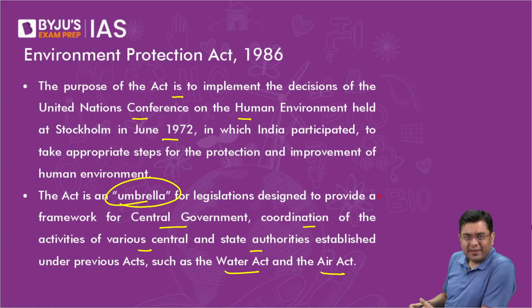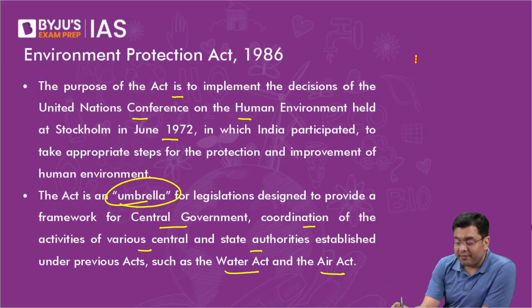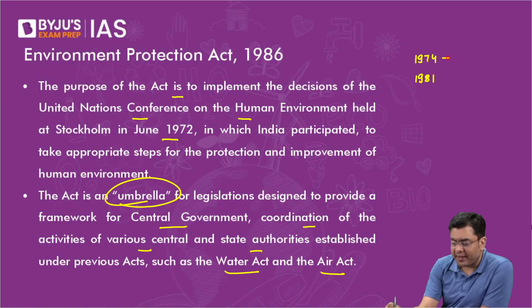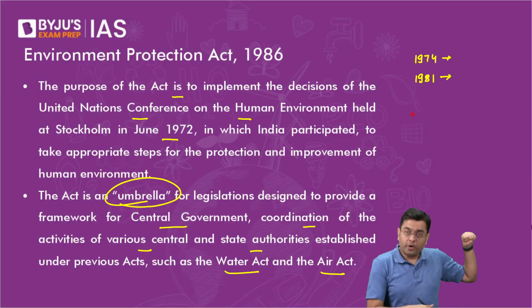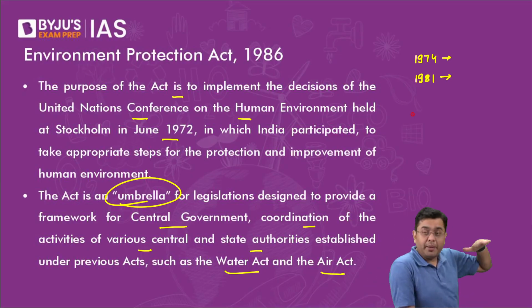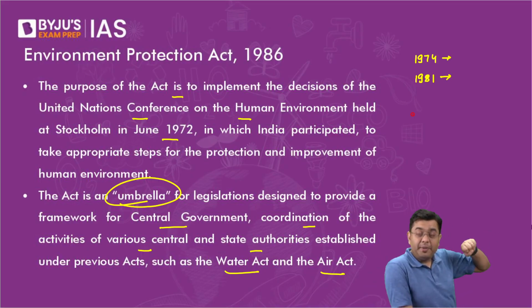The earlier provisions brought about by the 1974 Water Act and the 1981 Air Act provided some amount of power to the CPCB. The CPCB had the purview to establish emission norms, and it would coordinate with the state pollution control boards, etc. That was the power given to them.